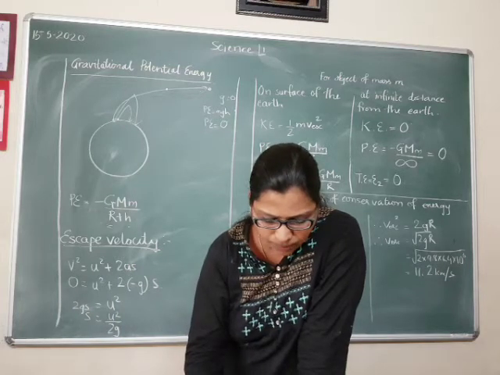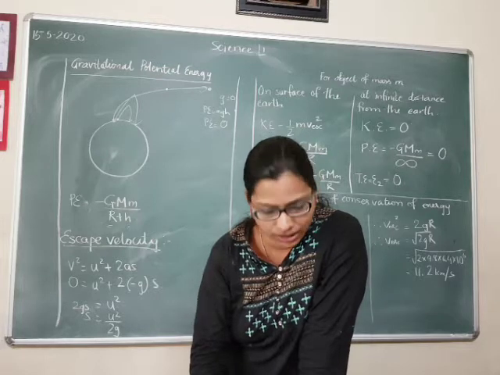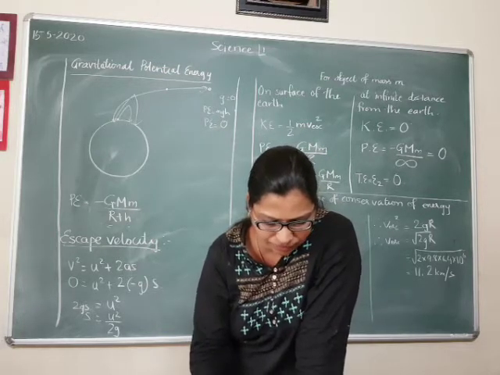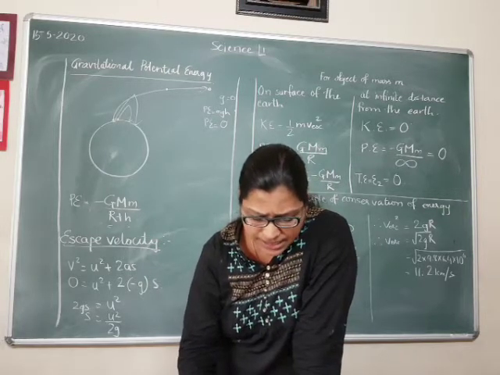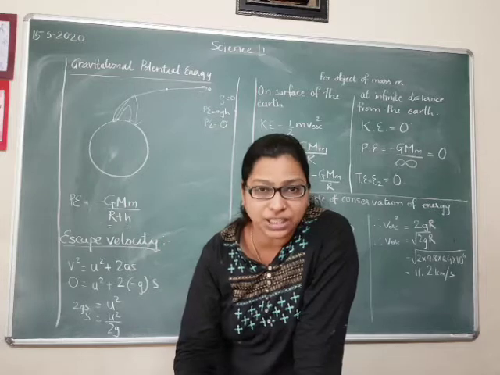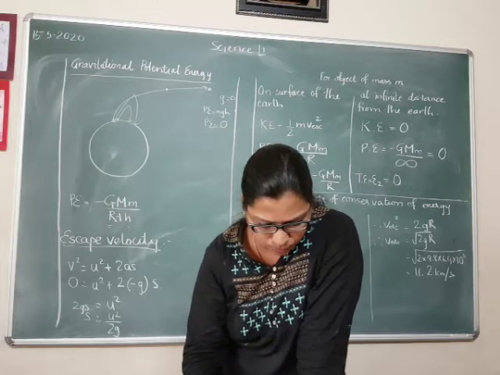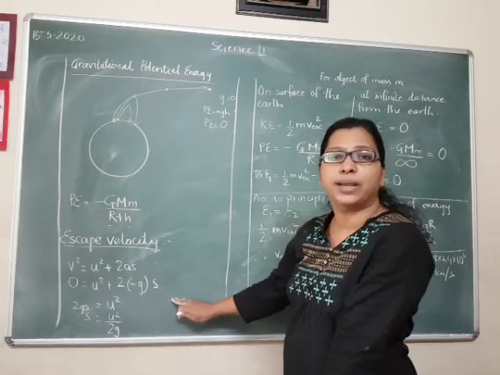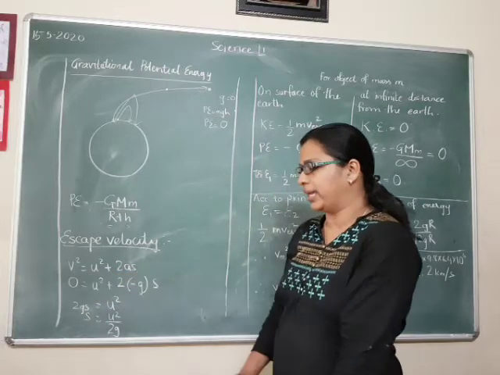We have seen that when a ball is thrown upwards, its velocity decreases because of the gravitation of the earth. The velocity becomes zero after reaching a certain height, and after that the stone starts falling down. Its maximum height depends on its initial velocity. According to Newton's equation of motion, v square is equal to u square plus 2as. Please pay attention on the board here.